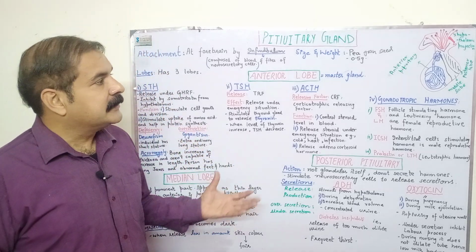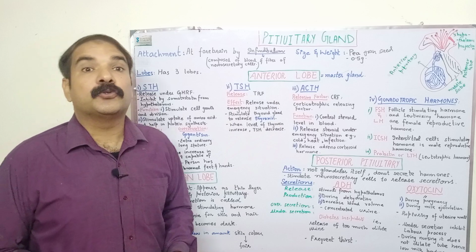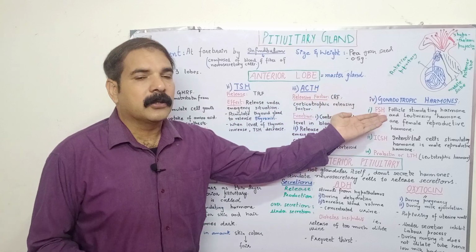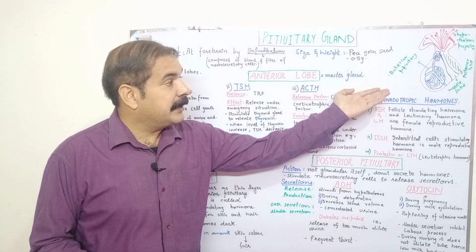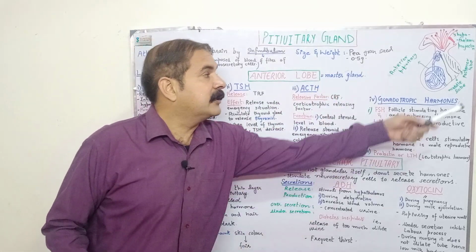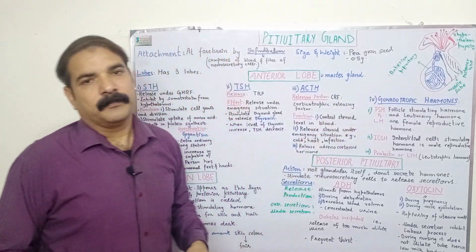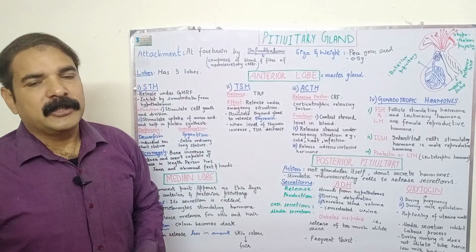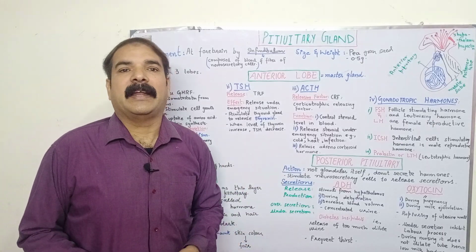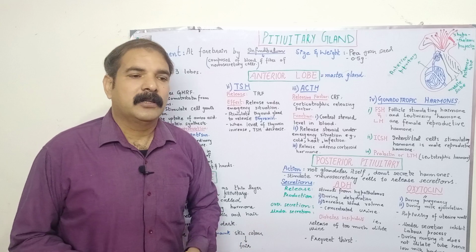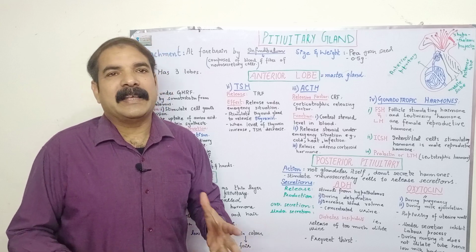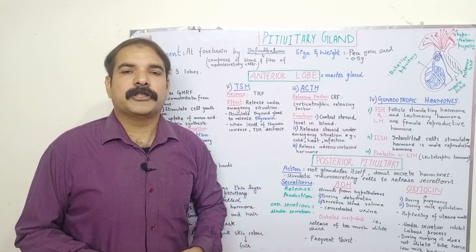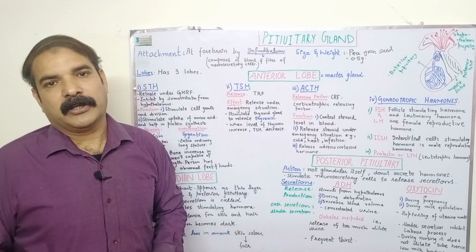We can divide the pituitary gland into three main lobes. The first one is the anterior lobe, the second one is the medial lobe, and the third one is the posterior lobe. Starting with the anterior lobe, it is called the master gland. Why is it called master? Because it not only releases very important secretions, but also regulates and influences the other secretions too. That's why it's called a master gland.